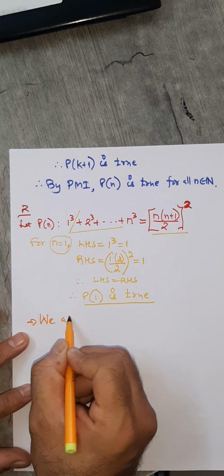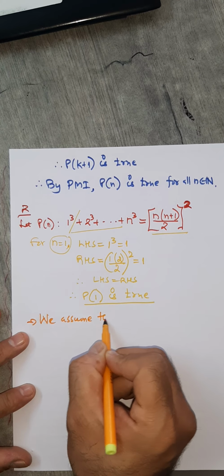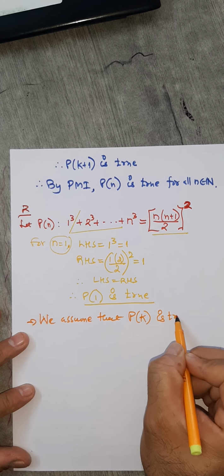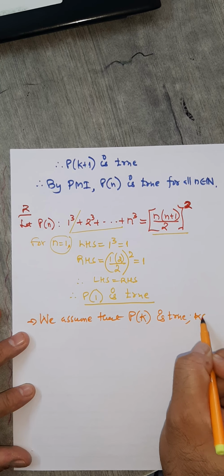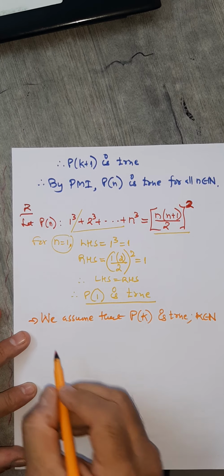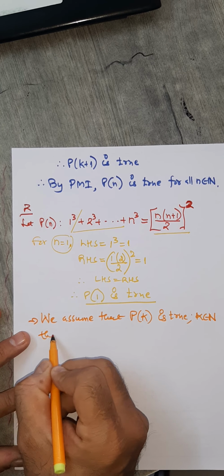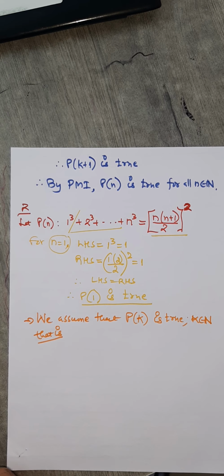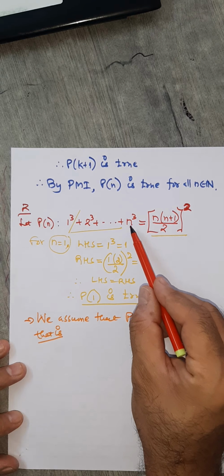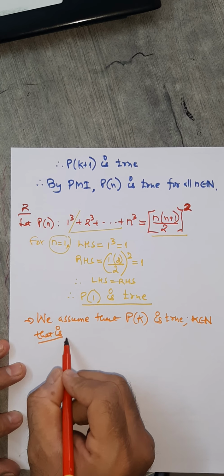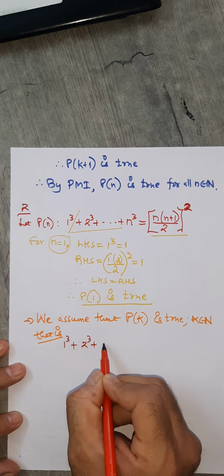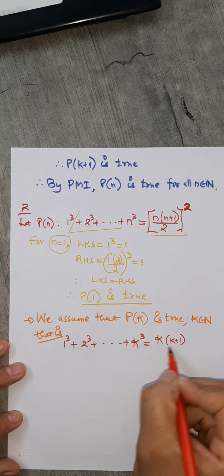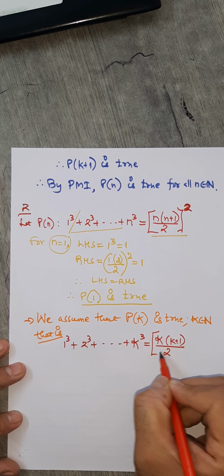We assume, this is the assumption part. Remember, we assume that P of K is true, where K belongs to N. What is the meaning of this? Again I'm emphasizing, in the given statement, instead of N, you put K. So 1 cube plus 2 cube up to K cube equals K into K plus 1 by 2 the whole square.